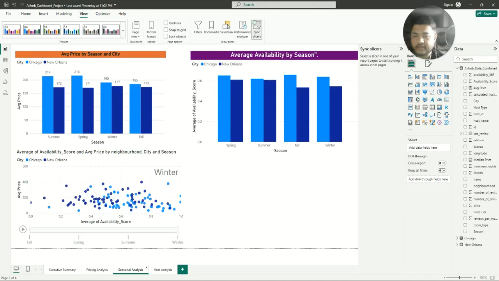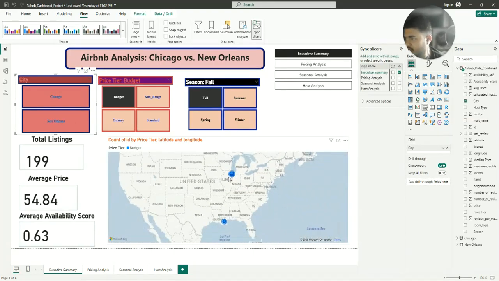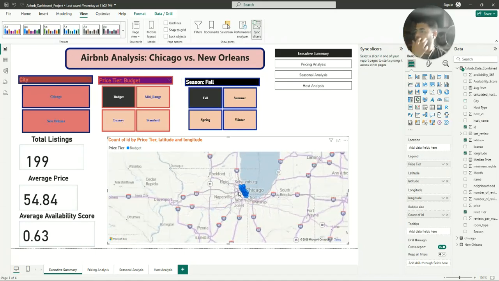For Chicago, we see a clear and expected seasonal pattern with prices peaking in the spring and summer. As we can see here, in spring and summer, the prices are high. This strongly suggests a market driven by traditional tourism, good weather, and outdoor festivals. As I already told you, Chicago is near the lake, so it is very good for good weather and outdoor festivals.